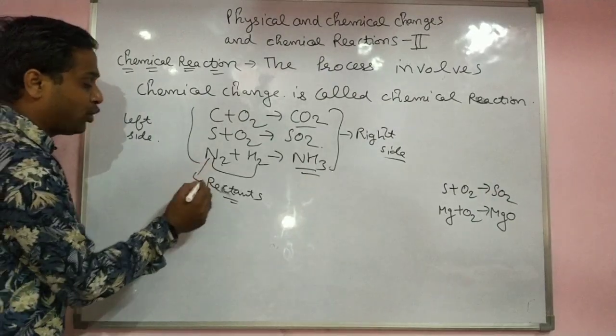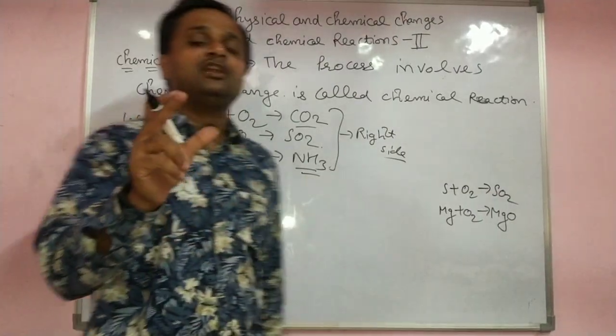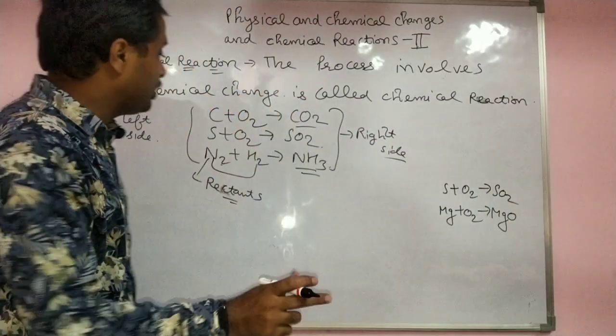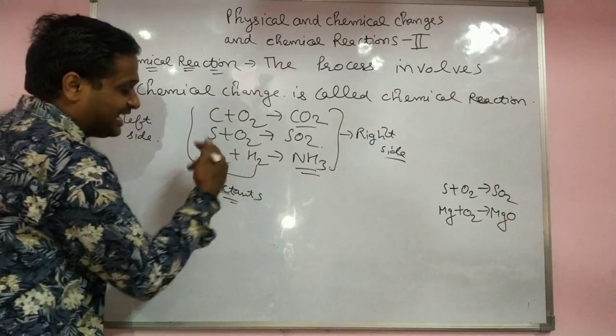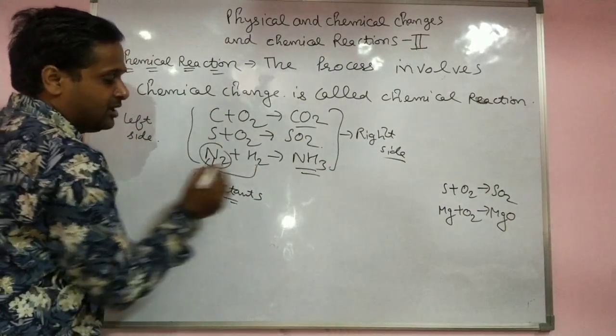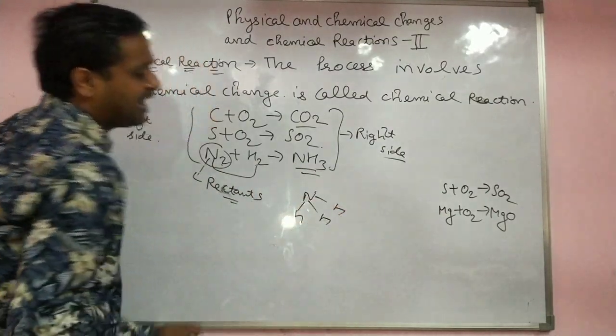Firstly the bonds of the reactants break. A chemical reaction involves the breakage of the old bonds of the reactants. Here the bonds are between nitrogen and nitrogen, and hydrogen and hydrogen, but here the bond is between nitrogen and hydrogen.